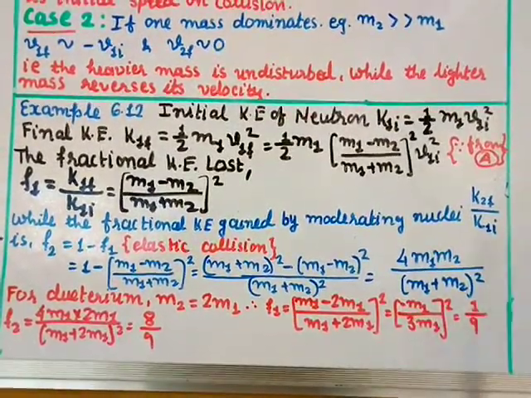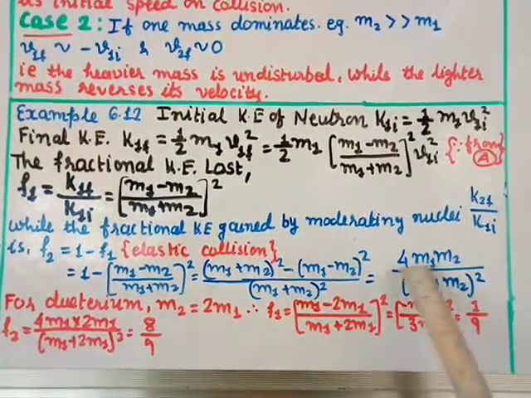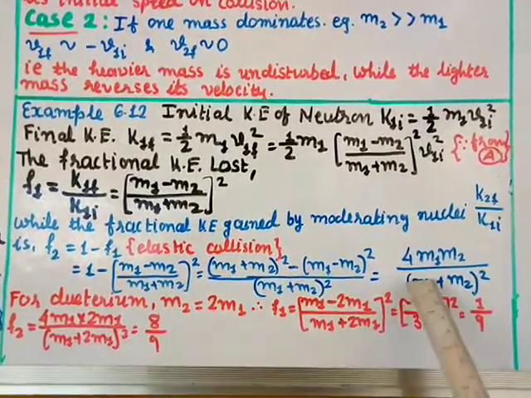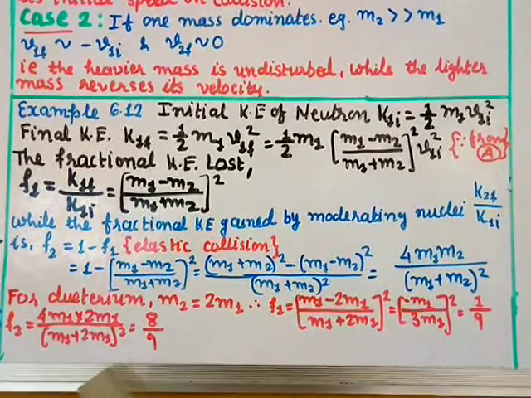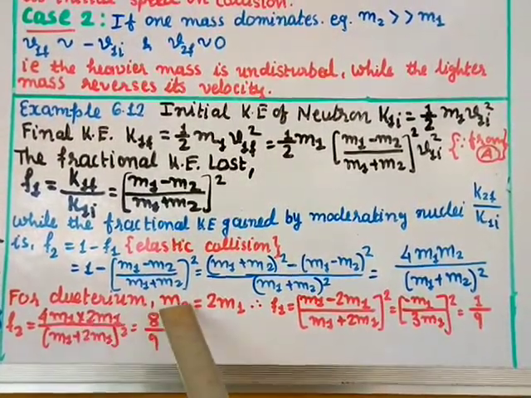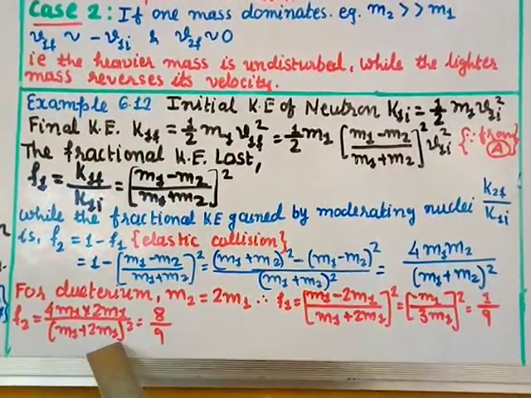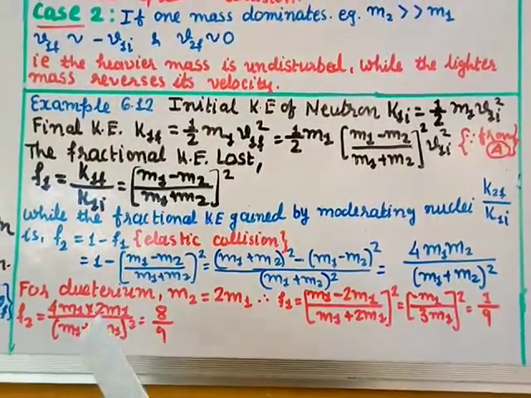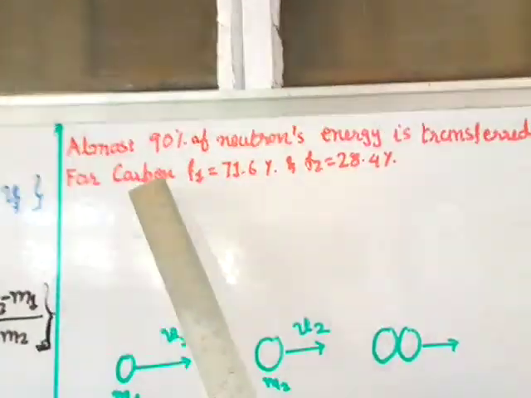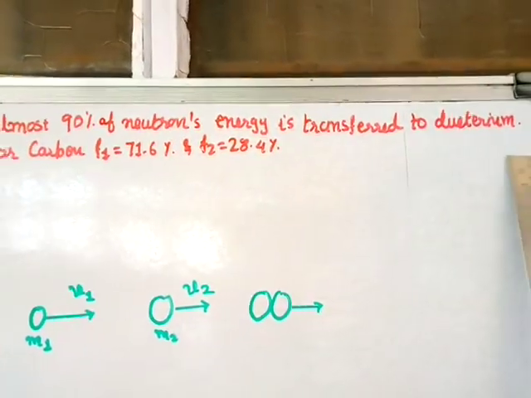And F2 is 4 m1 m2 divided by (m1 plus m2) squared. Put m2 equal to 2 m1. So 4 m1 times 2 m1, divided by (m1 plus 2 m1) squared, equals 4 times 2 is 8, m1 squared, over 3 m1 squared, so 3 squared is 9 and m1 squared cancels. So you get 8 by 9. Almost 90% of the neutron's energy is transferred to deuterium.